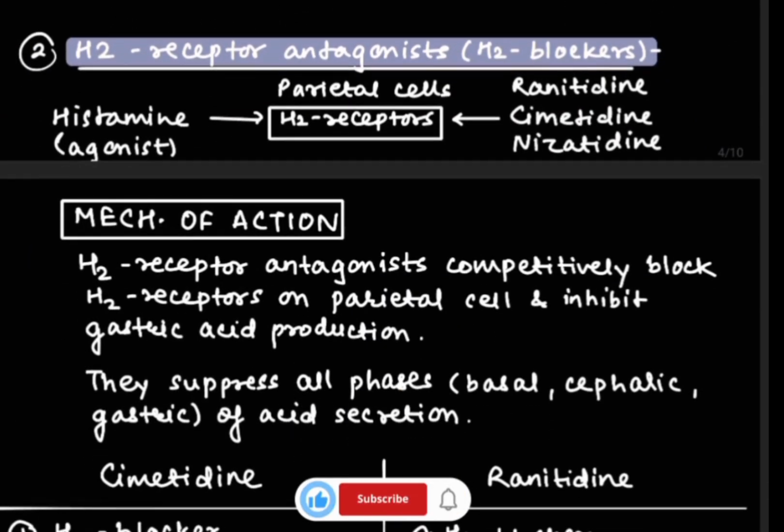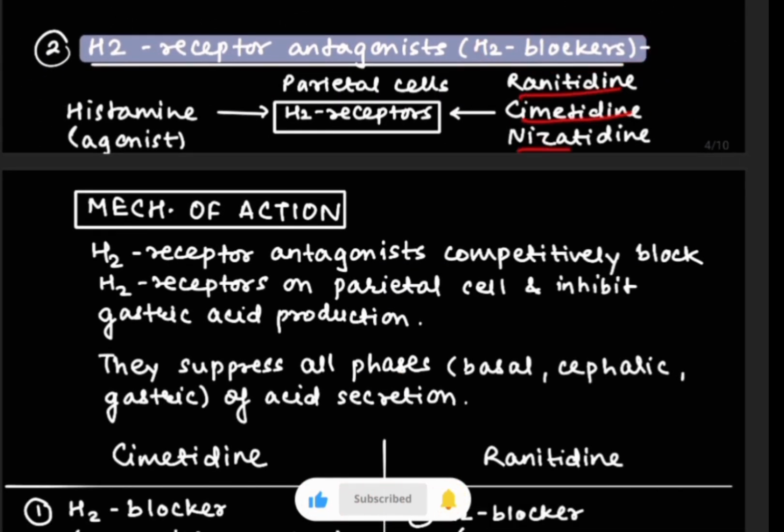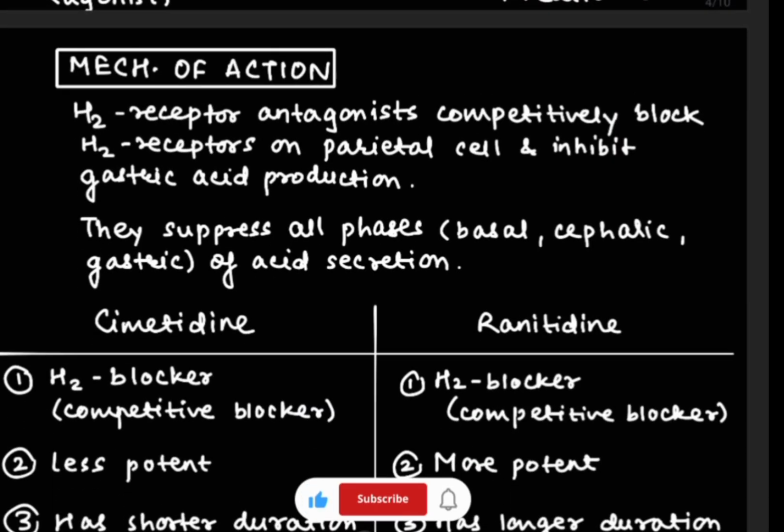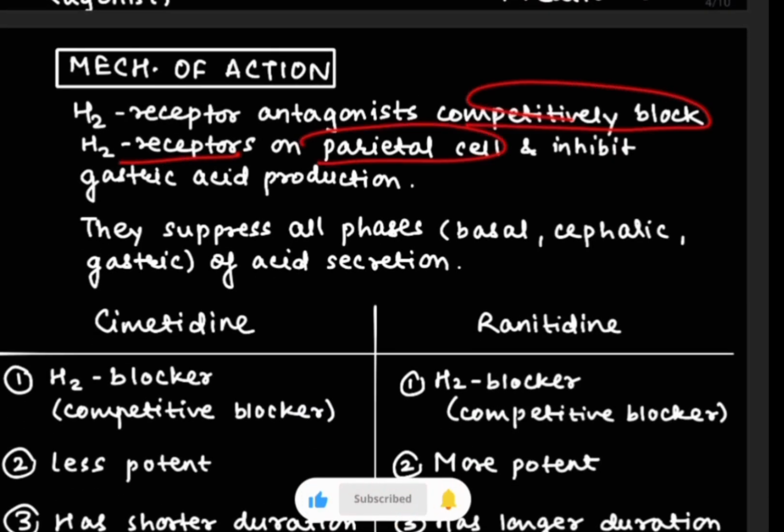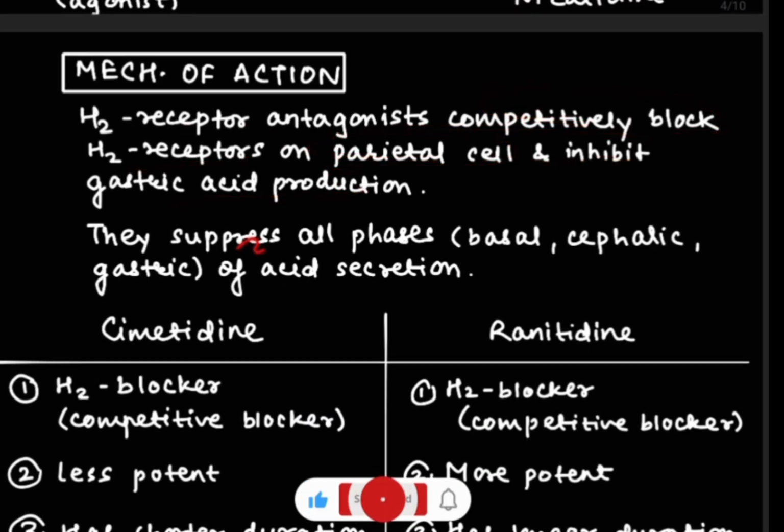Now let us see about H2 receptor antagonists, that is H2 blockers. It includes ranitidine, cimetidine and nizatidine. Now we are going to see the mechanism of action of these. H2 receptor antagonists competitively block the H2 receptors which are present on the parietal cell and inhibit gastric acid production, as well as suppress all phases of gastric acid secretion, that is basal, cephalic as well as gastric.